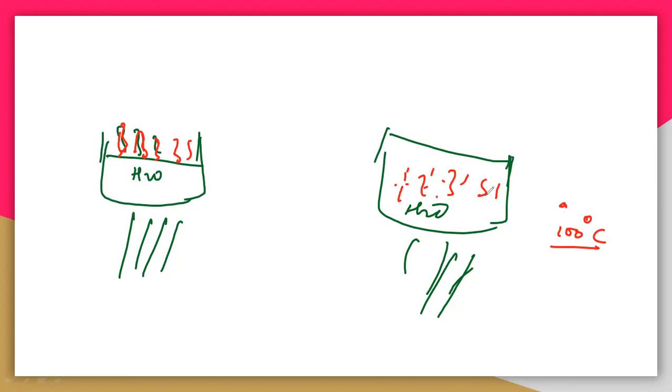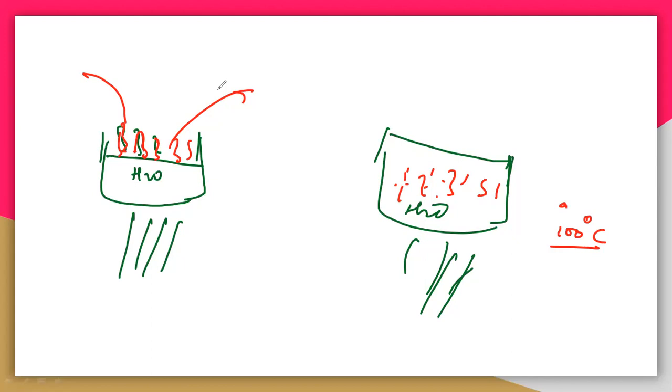So what happens if it is an open container? Definitely these vapors will escape, because they are in the gaseous phase. They can easily escape from the surface. So that means there is no vapor pressure in that open container.